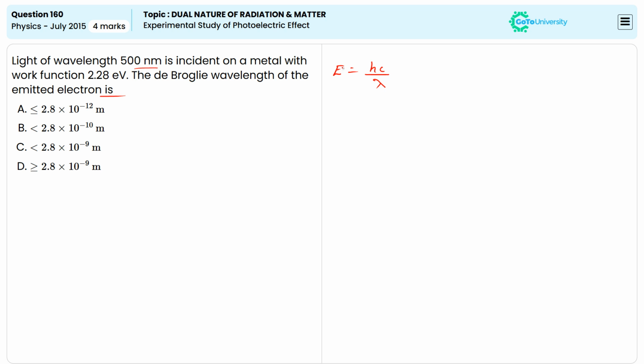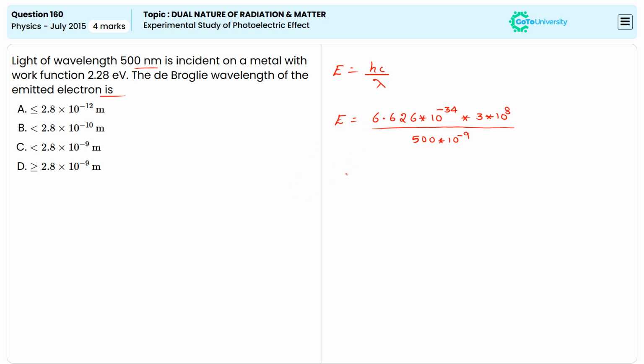By substituting the values, all these are constant values, E = 6.626 × 10^-34 × 3 × 10^8 divided by λ, which is given as 500 nanometer, that is 500 × 10^-9.